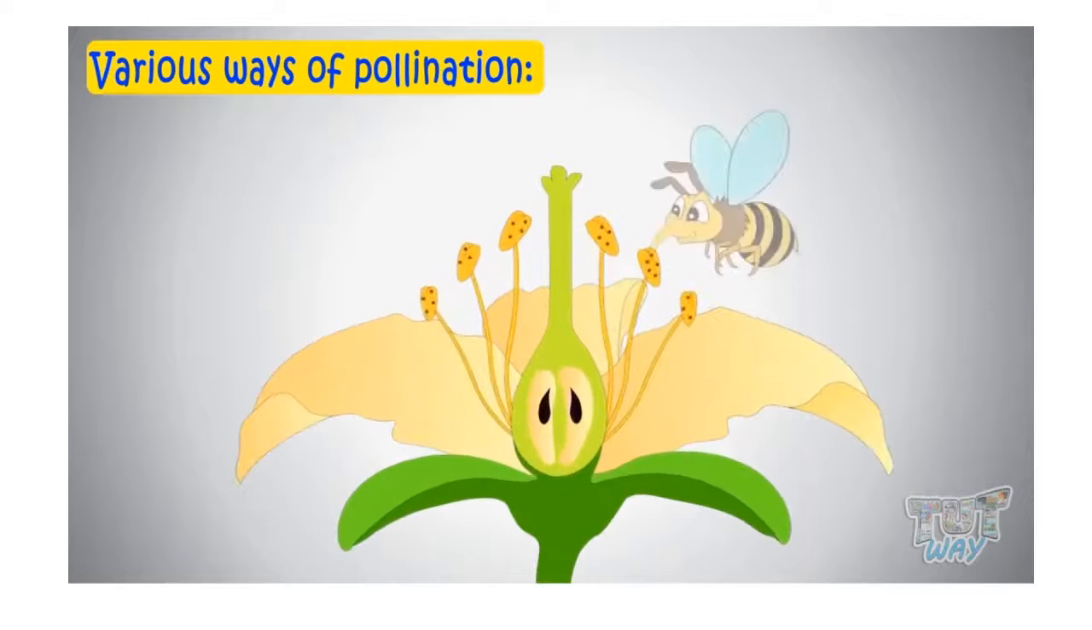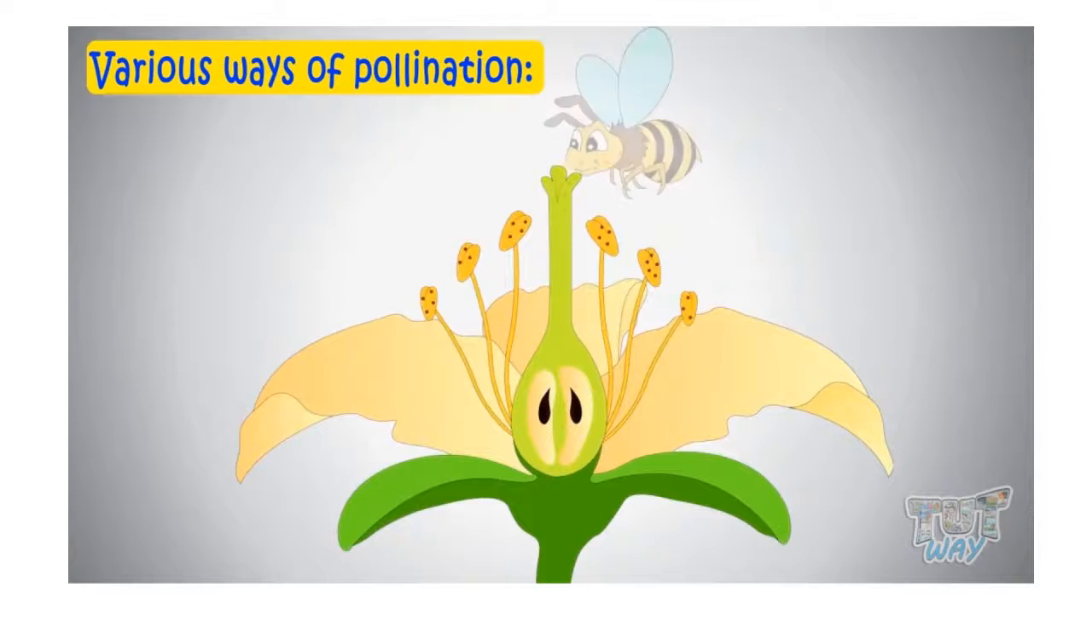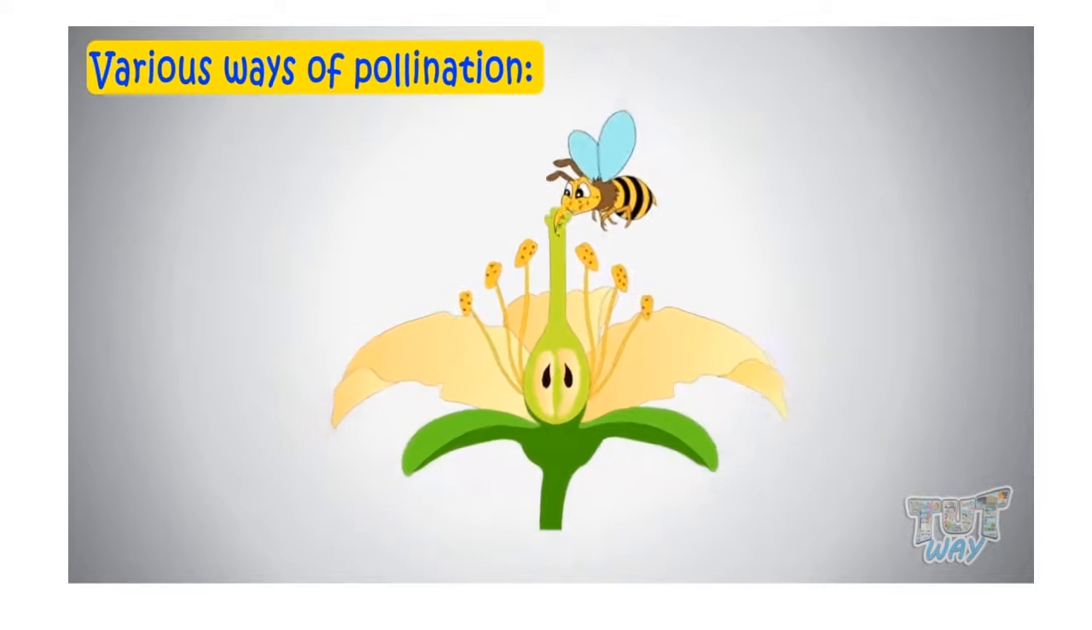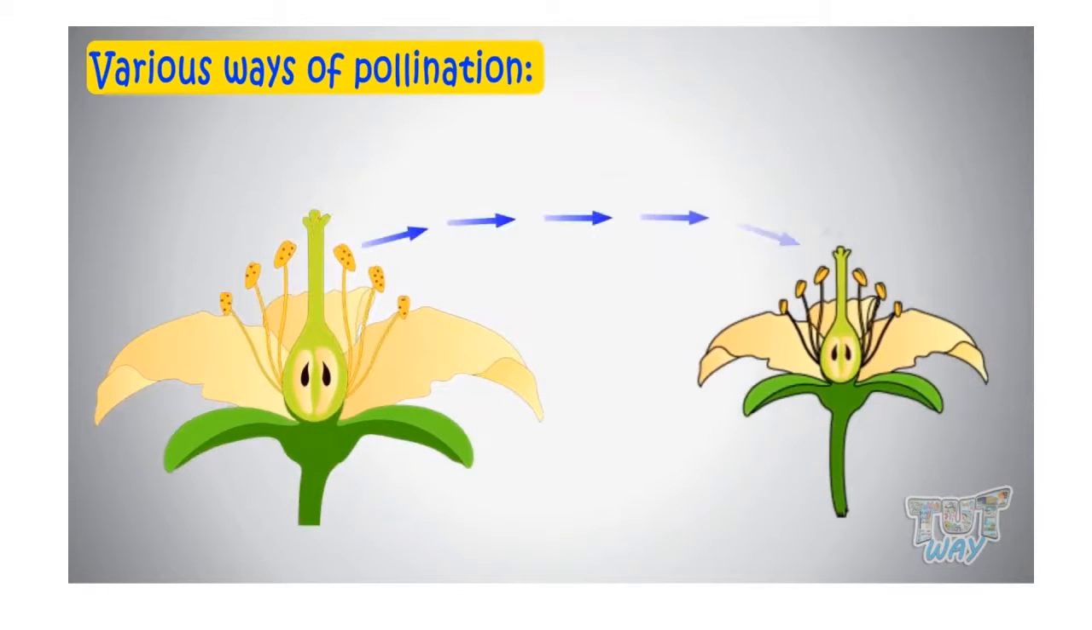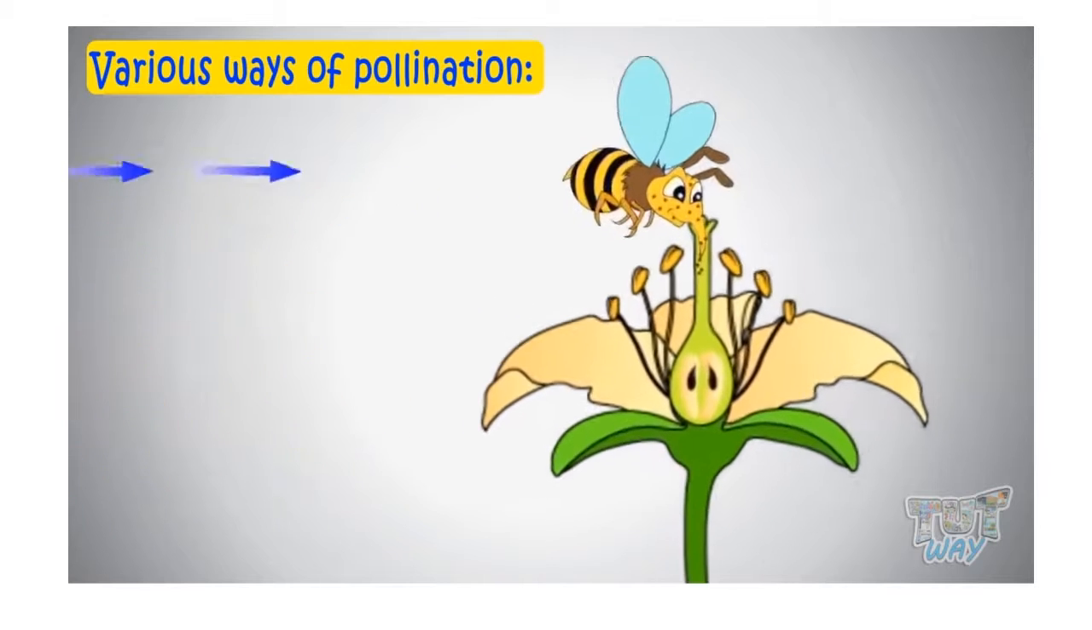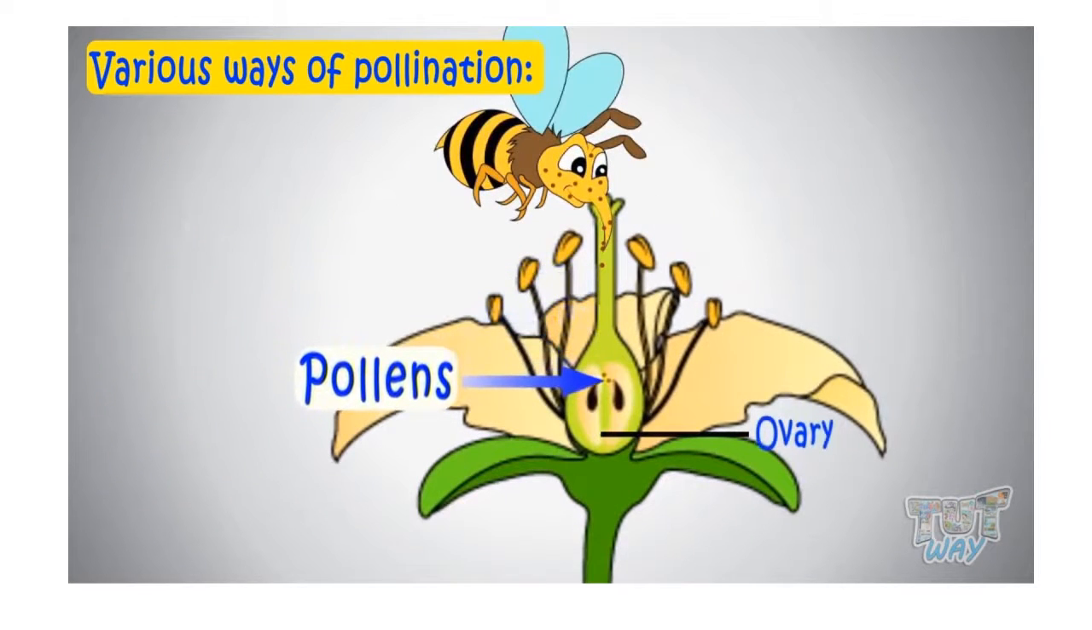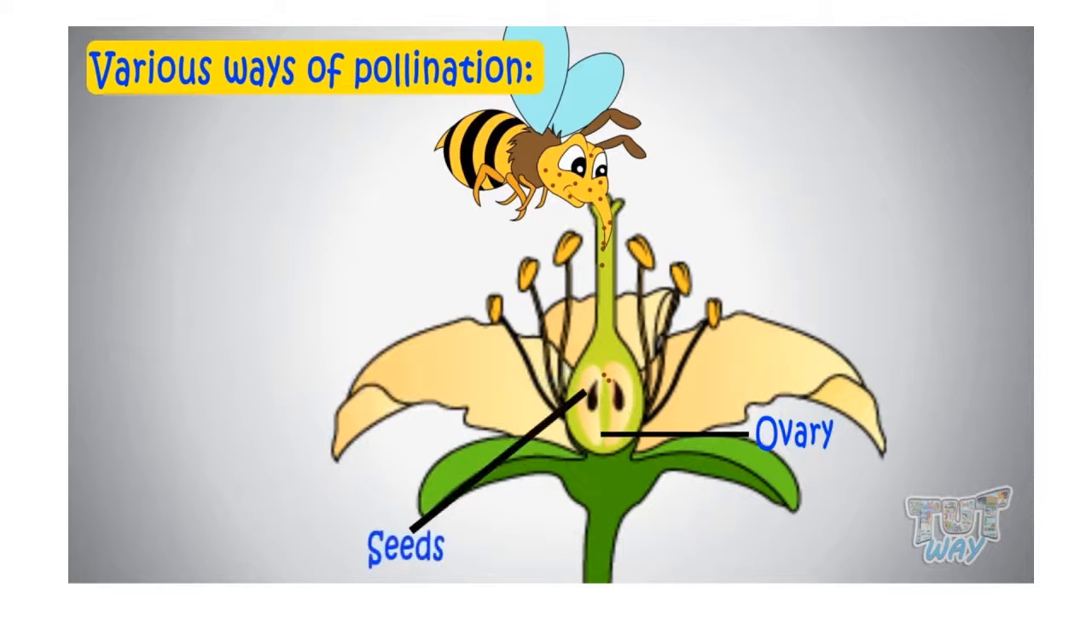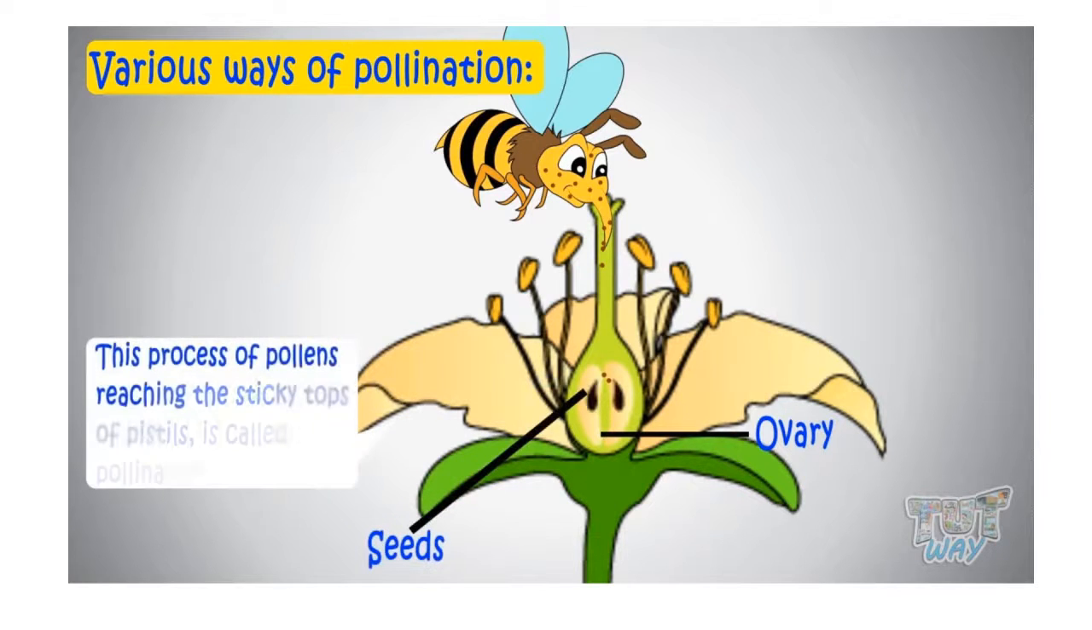And while doing so, the pollens from the anther get attached to the body of the insects. And when these insects visit some other flower for nectar, pollens get to the sticky top of the pistils, and by way of long tubes called style, pollens reach the ovary where ovules are present, and fertilization occurs, leading to the formation of seeds. So this process of pollens reaching the sticky tops of pistils is called pollination.